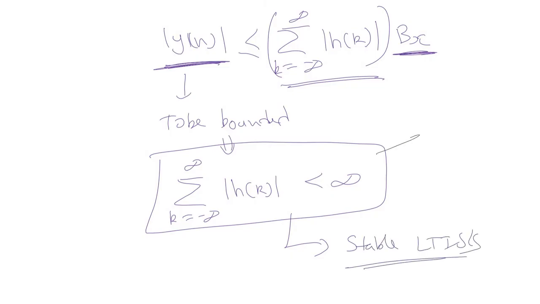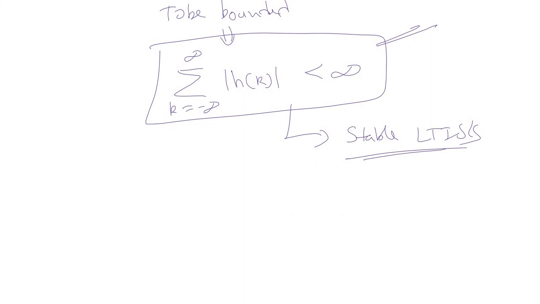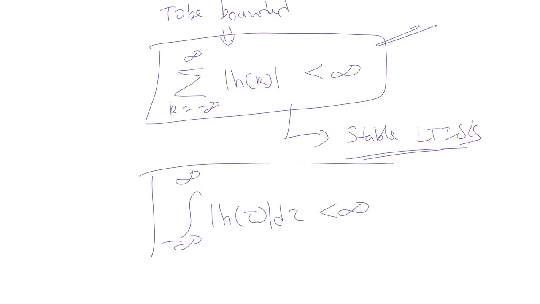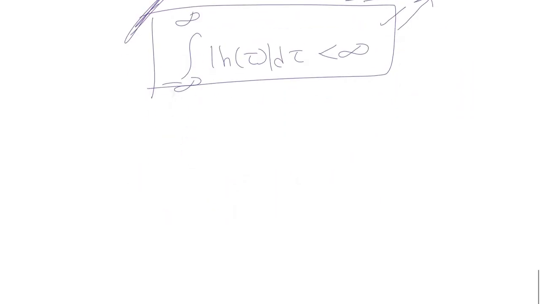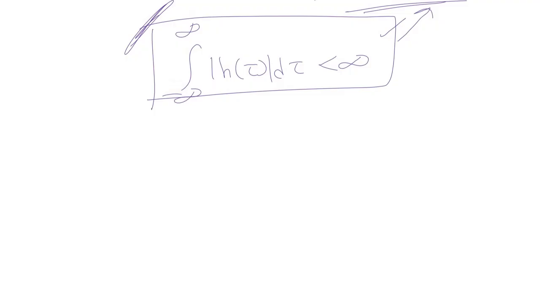So if this condition on the impulse response is satisfied, then we can say our system is a stable LTI system, and its corresponding continuous time counterpart would be that the integral of the magnitude of the impulse response should be less than infinity. So if these two conditions for discrete time and for continuous time are satisfied, then we can say the system is a stable system. Next one is regarding the invertibility of an LTI system.